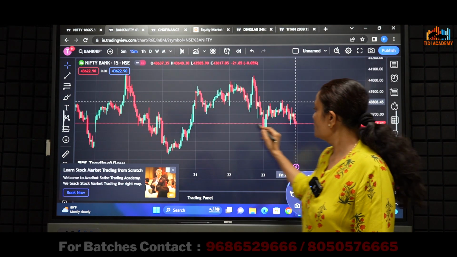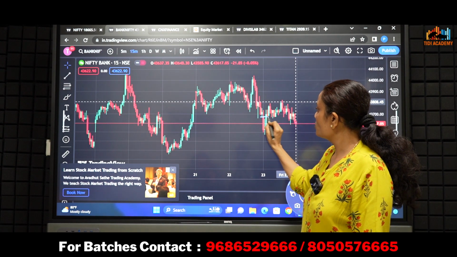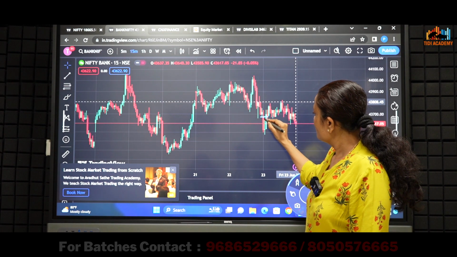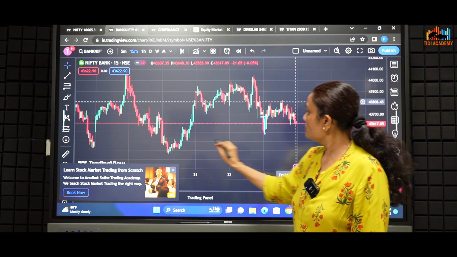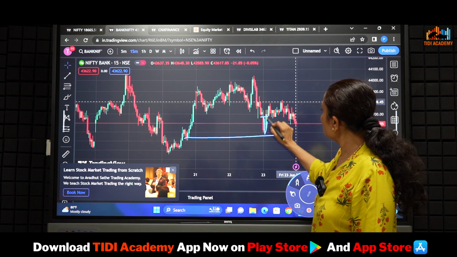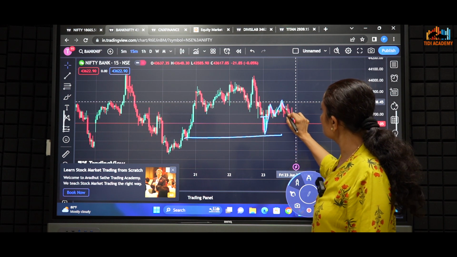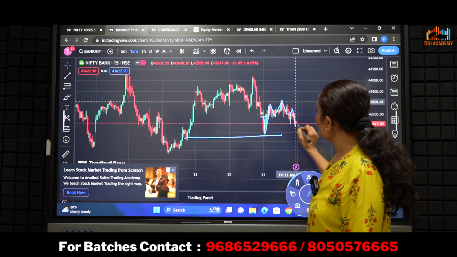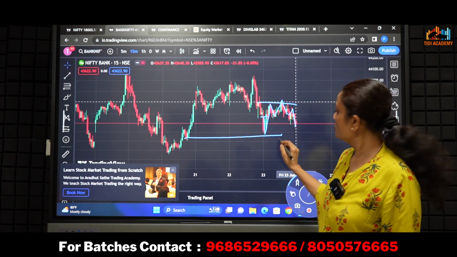Coming to the Bank Nifty chart, we can see it has opened flat. We can see some sell off in the morning. It has taken a support previously here, and after that we can see Bank Nifty was volatile and it was trading range bound today.